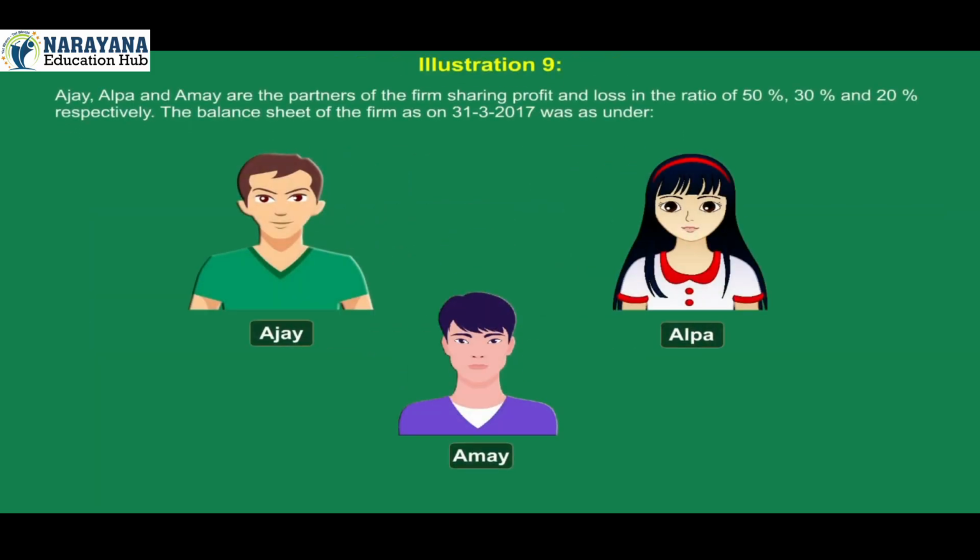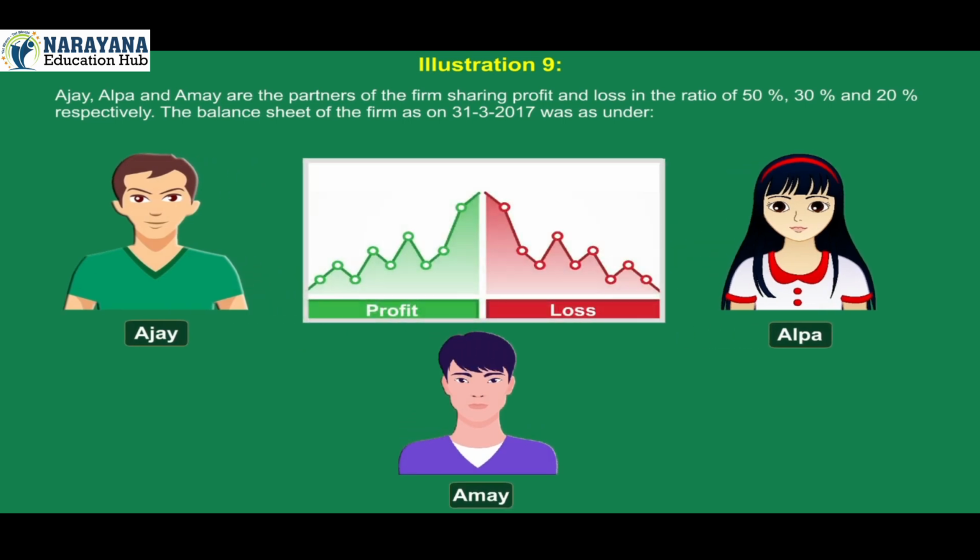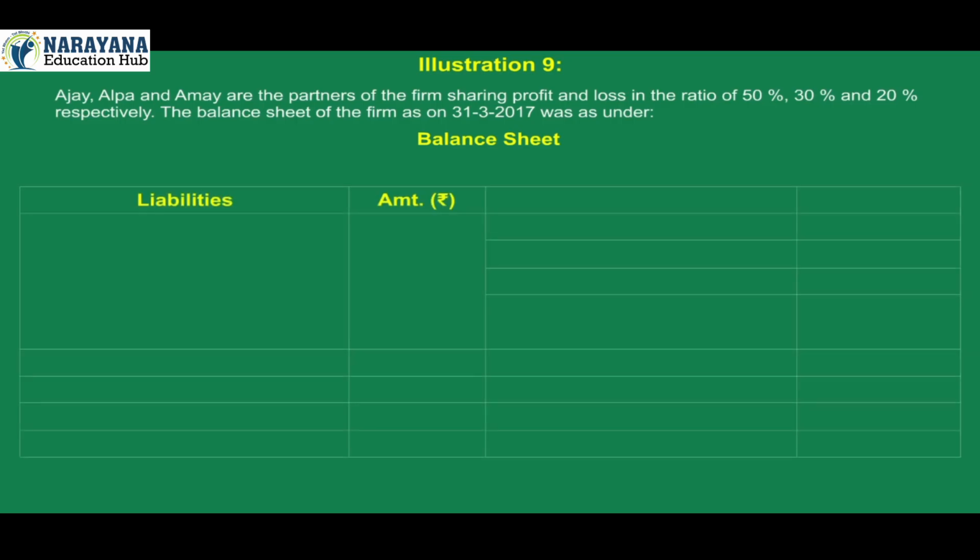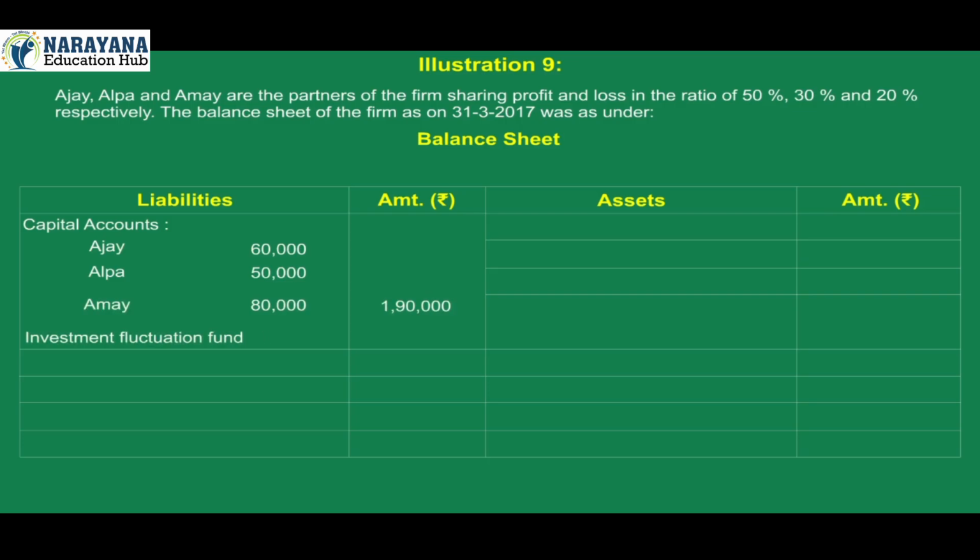Illustration 9. Ajay, Alpa and Amay are the partners of the firm sharing profit and loss in the ratio of 50%, 30% and 20% respectively. The balance sheet of the firm as on 31st March 2017 was as under. Balance sheet. On liability side, capital accounts Ajay 60,000, Alpa 50,000, Amay 80,000. Total 1,90,000. Investment fluctuation fund 20,000. Workman compensation reserve 30,000. Creditors 40,000. Provident fund 60,000. Total 3,40,000.